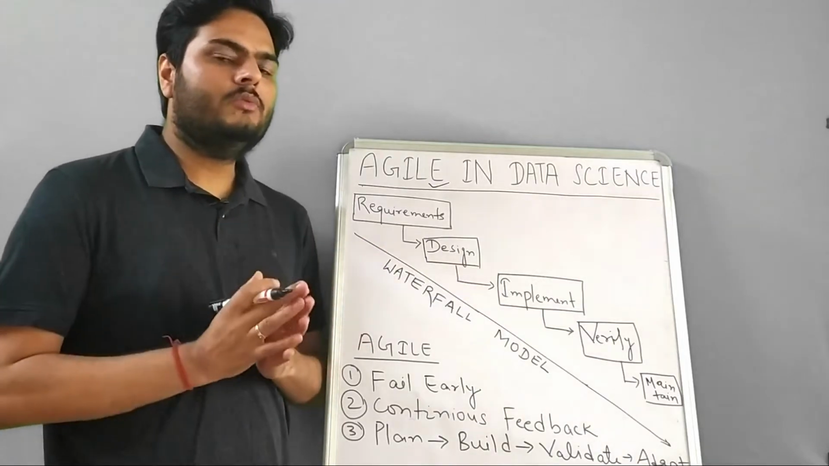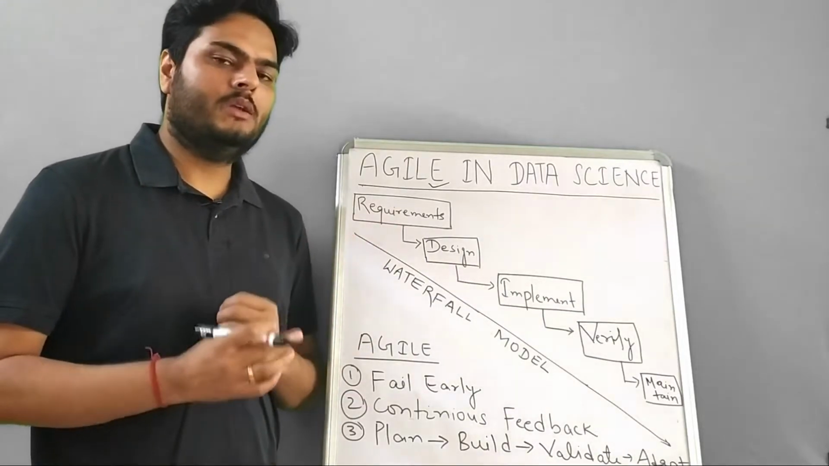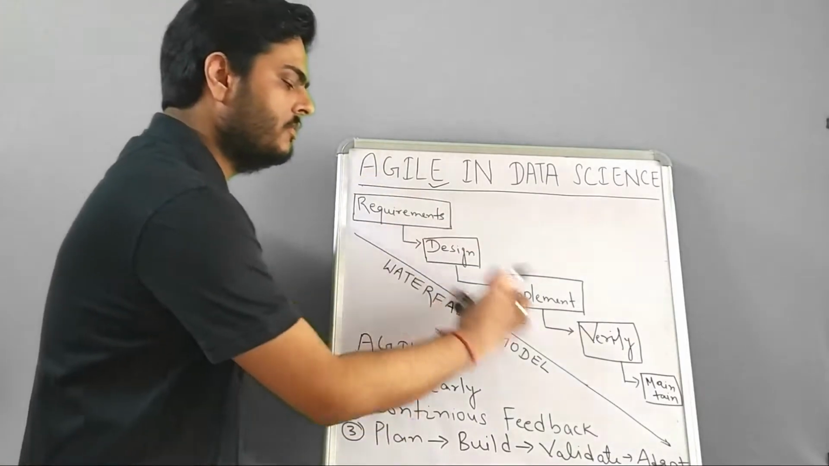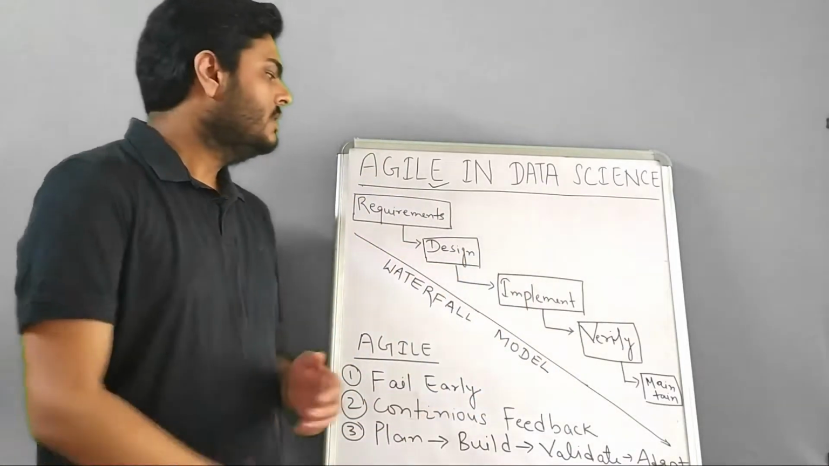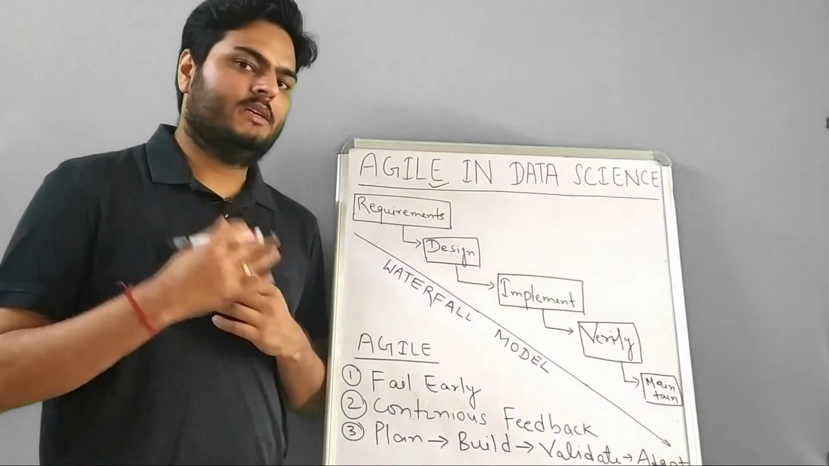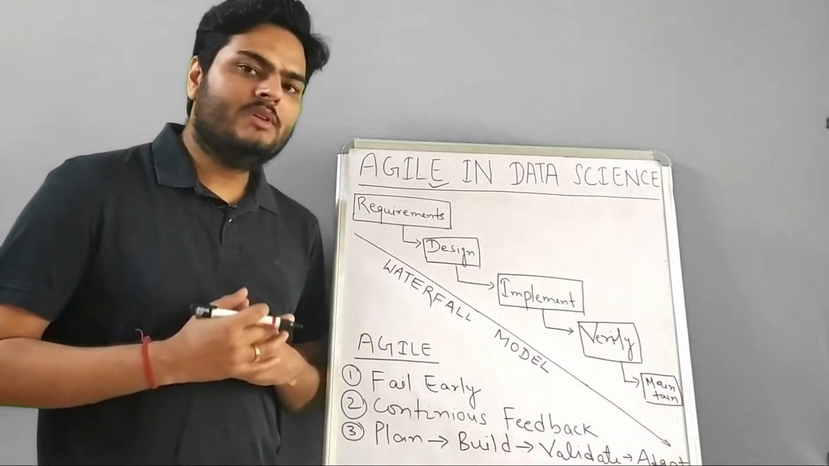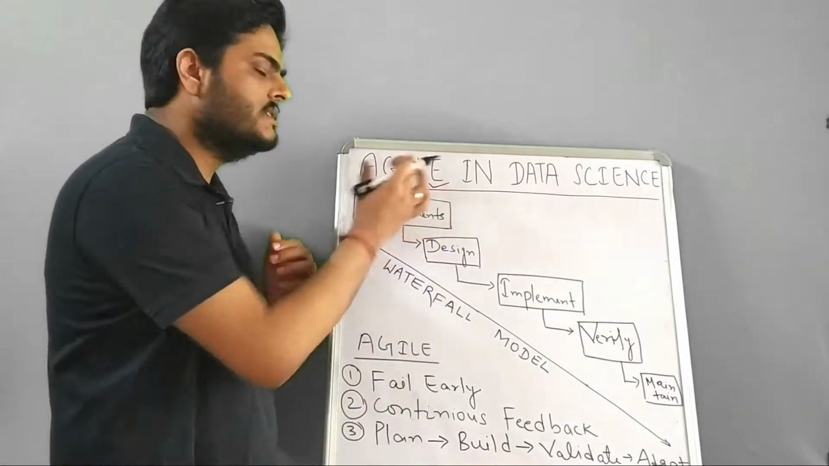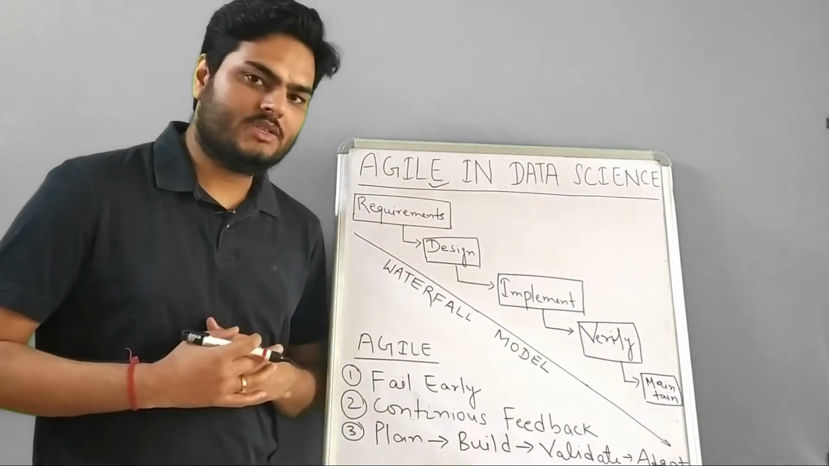So in this video we will learn three things mainly. Number one, what is agile and how it is different from the traditional waterfall model. Number two, the usability of agile in data science. And number three, we will see what are some of the challenges and some of the benefits of using agile in the context of data science.